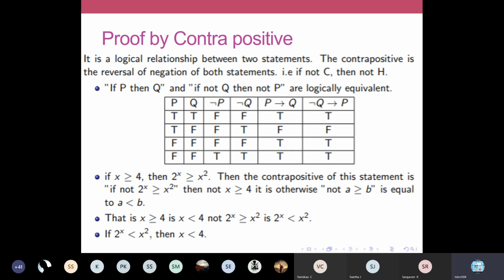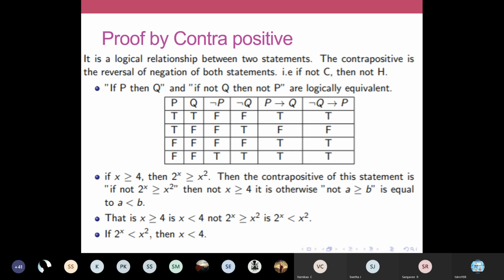Your theorem form is if h then c. If hypothesis is the given condition, we are going to prove the conclusion, then c. The later part you are going to prove. Okay, so in this method called proof by contrapositive, we are going to negate both: if not c then not h, that is, we are going to negate the conclusion, and we are also going to negate the hypothesis.